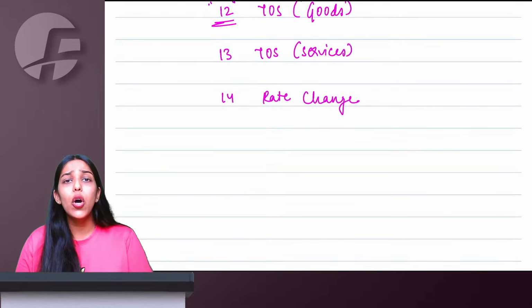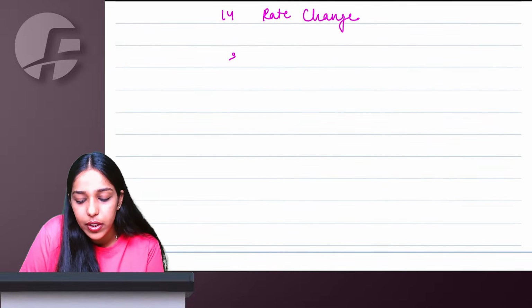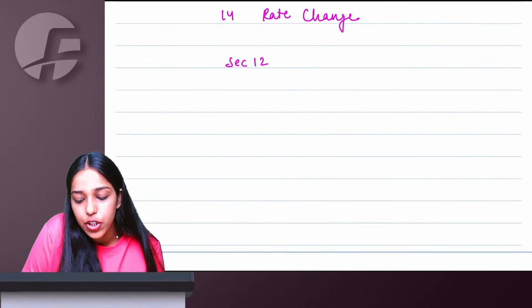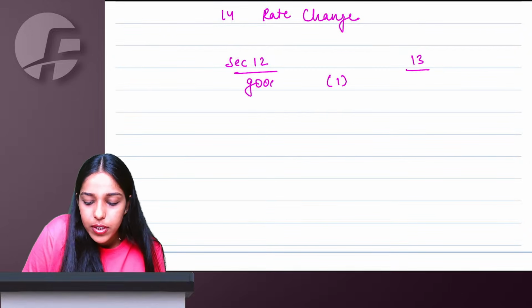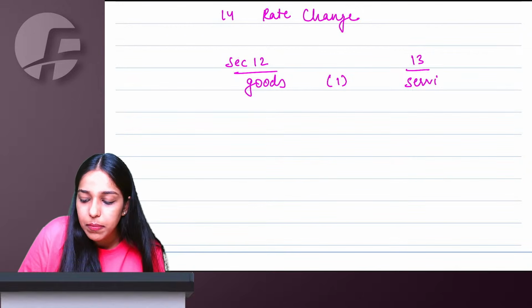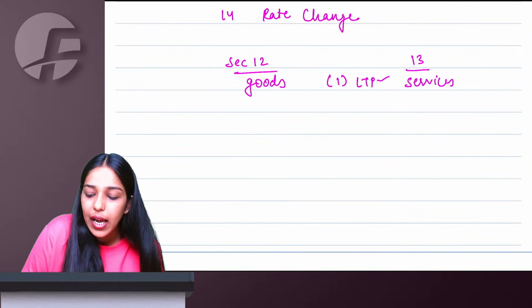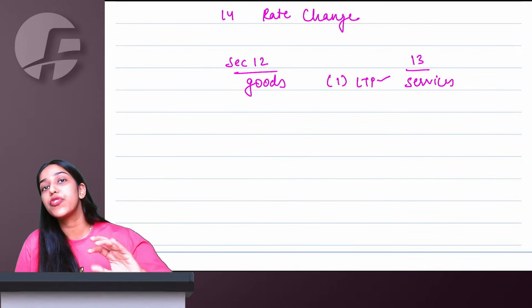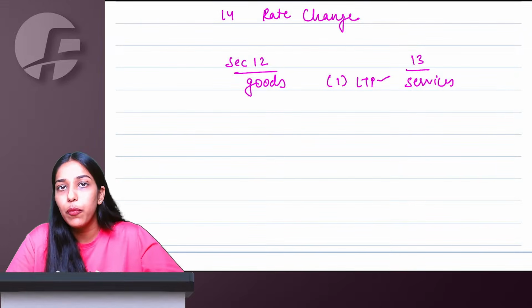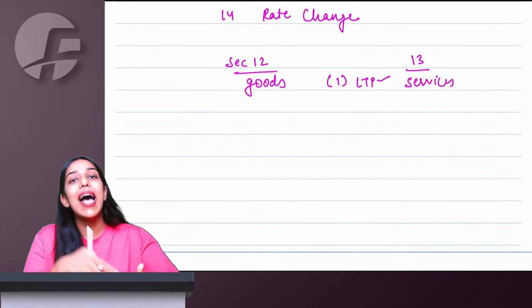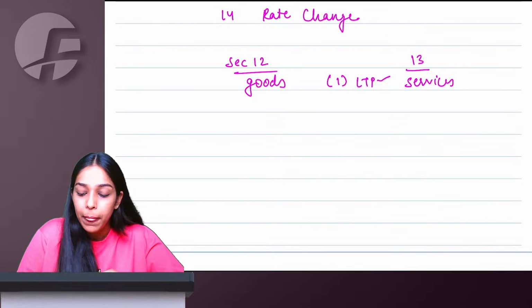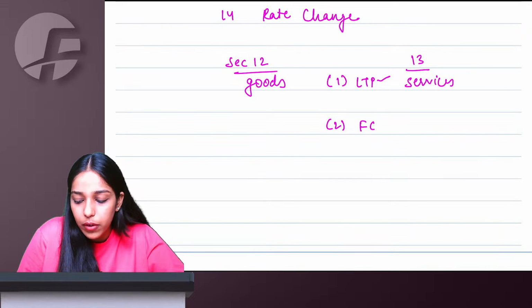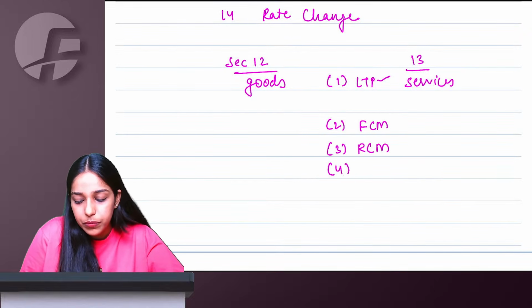Okay. Talking about section 12 and 13, there are common things which we can finish up together. So section 12 for goods, 13 for services. Subsection 1 simply says liability to pay tax arises as soon as time of supply comes. So what's the relevance of time of supply? When time of supply comes, that month's return you have to pay the liabilities, your liability to pay has arisen. Then subsection 2 talks about forward charge mechanism. Subsection 3, reverse charge mechanism.